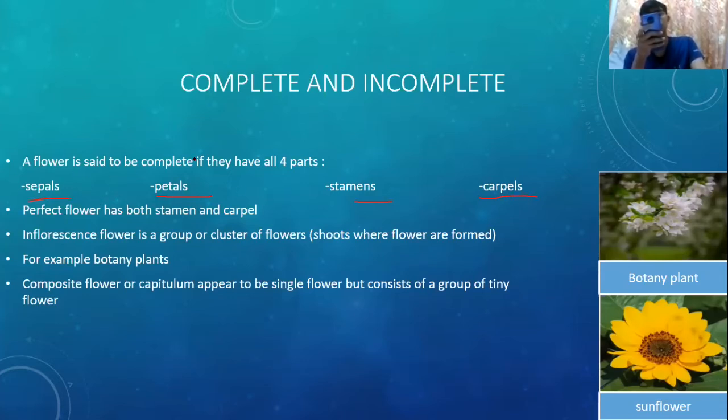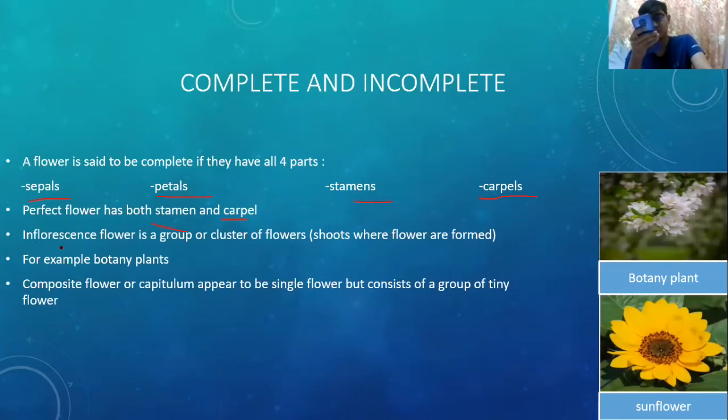Incomplete flower may lack one or more parts of it. Perfect flower must have both stamen and carpel. It doesn't mean it has to have sepal and petals. Perfect flower must have stamen and carpel only. Imperfect flower will lack stamen or carpel and must not have both of it.